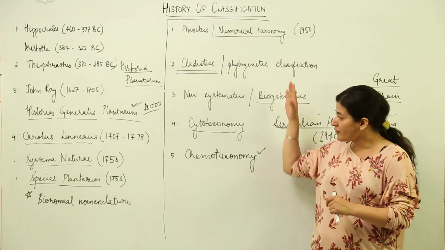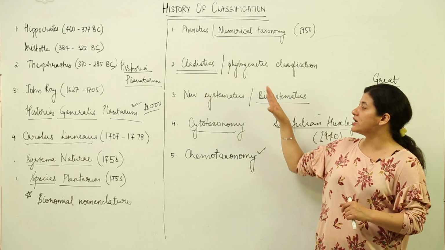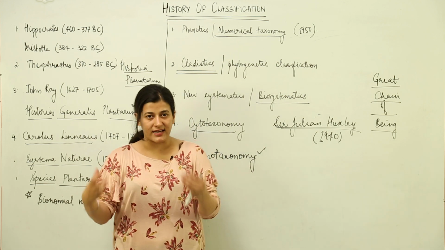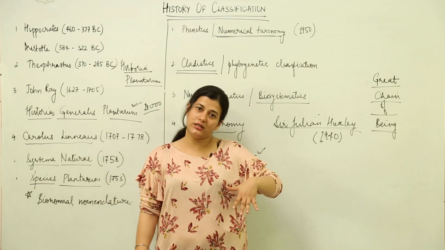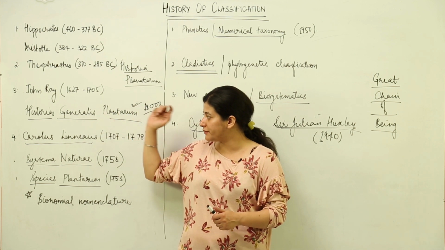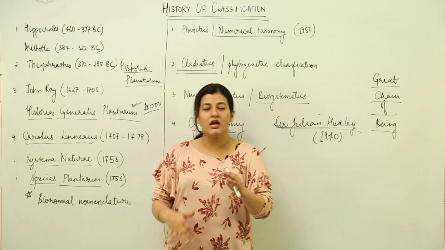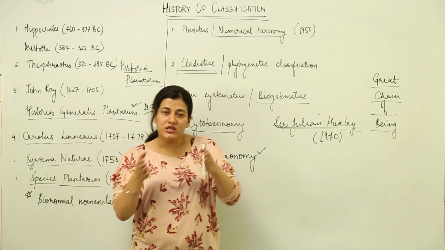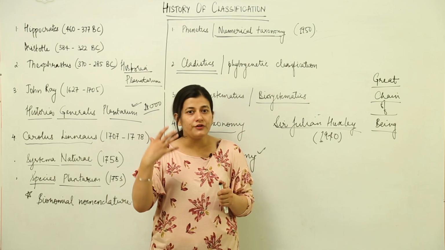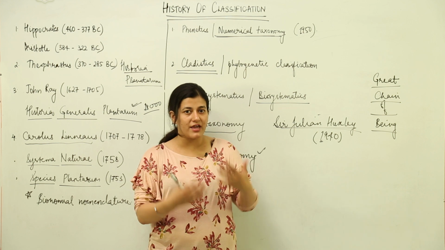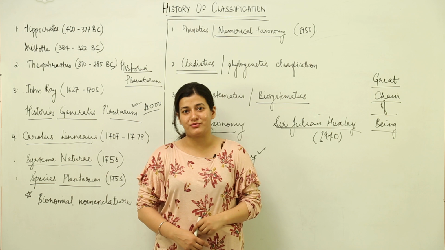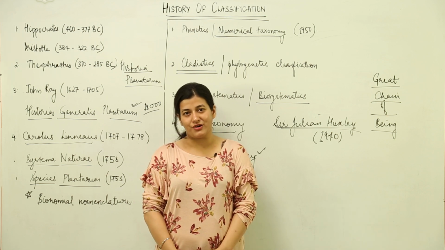So in a way you are aware of how the classification, or we can say the systematic study that is known as taxonomy, has evolved over the course of history. That's not recent though, it's more than two centuries I would say, but how we have evolved, how we have come to the most accurate method using computers and our knowledge and different inputs by various scientists, we have arrived at a level and a system of classification which is the most accurate one. So this is all about the history of classification.